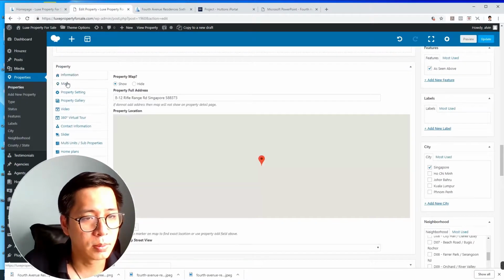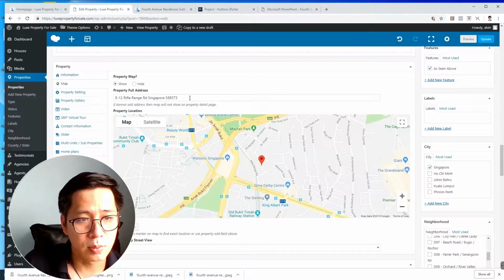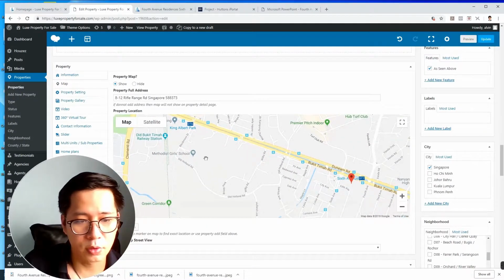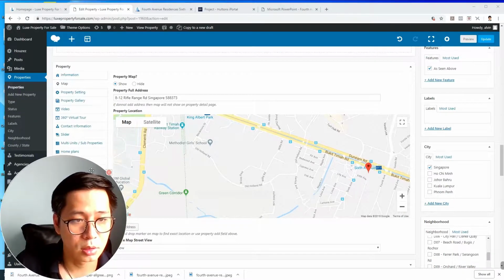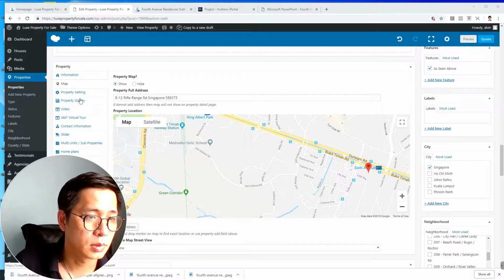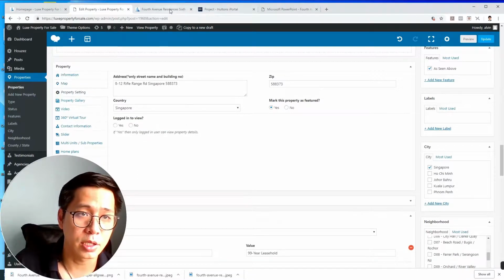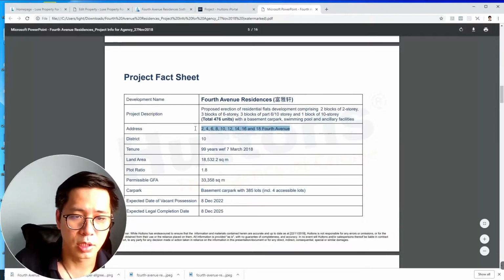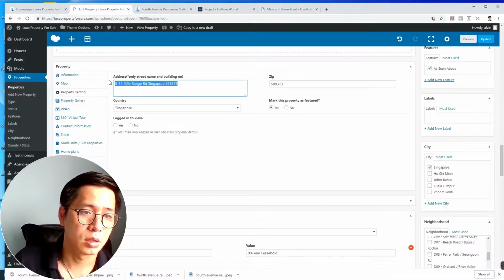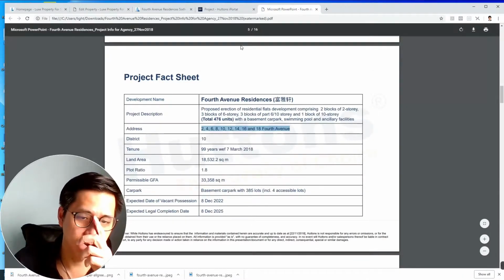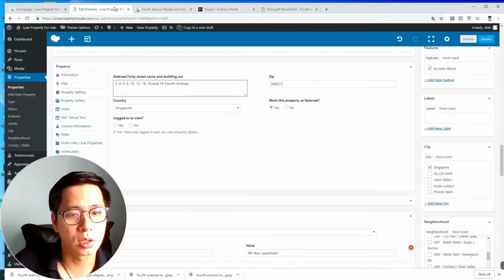Okay, map. So the map I need to drag for everything over here. If you have not set up your map, there will be an instruction to tell you how to set up the Google Map. This setting, address. What's the address? This is the address. Postal code. Any postal code? Oh, no postal code. Then I leave it blank for now.